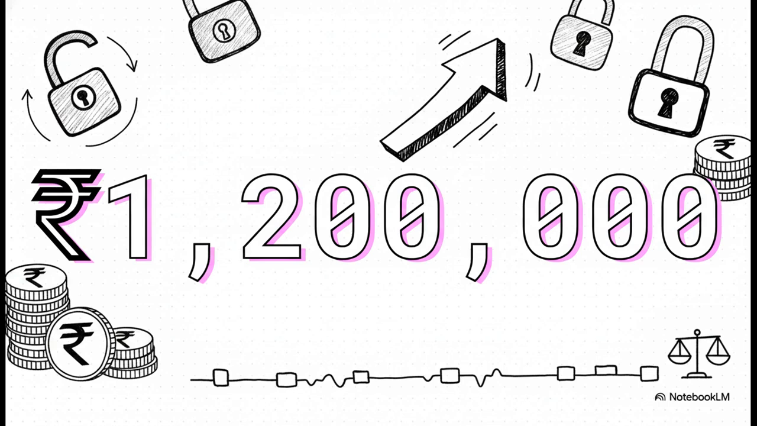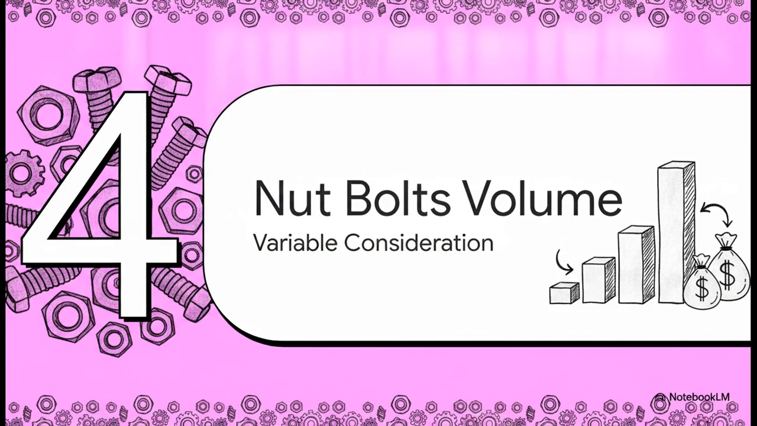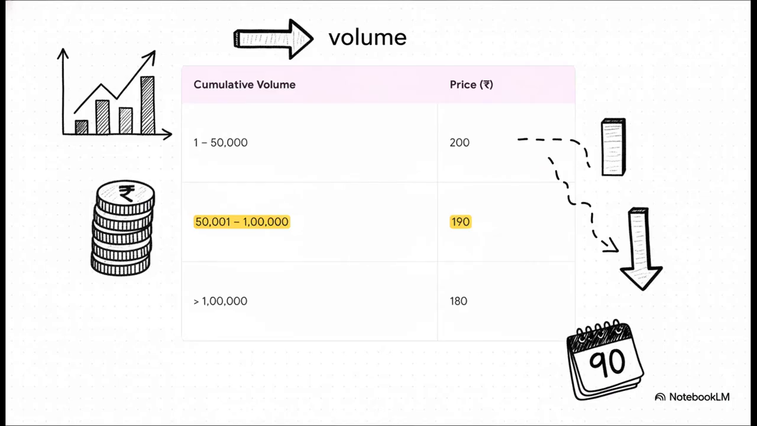Full marks for part 1. Section 4. Nut bolts, volume rebates. Take a deep breath. Now we shift to the second half of our question, the nut bolts. The game is a bit different here. There's no right of return. Instead, it's all about volume rebates.